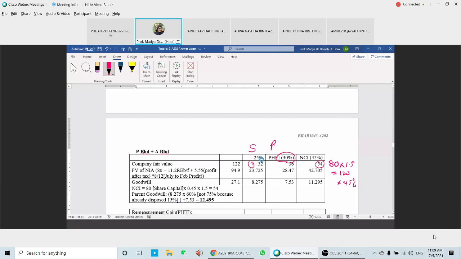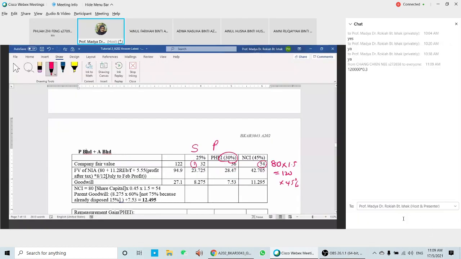Okay, 45% is for the 120. And then here you have the fair value of the company, which is 30% times 120.